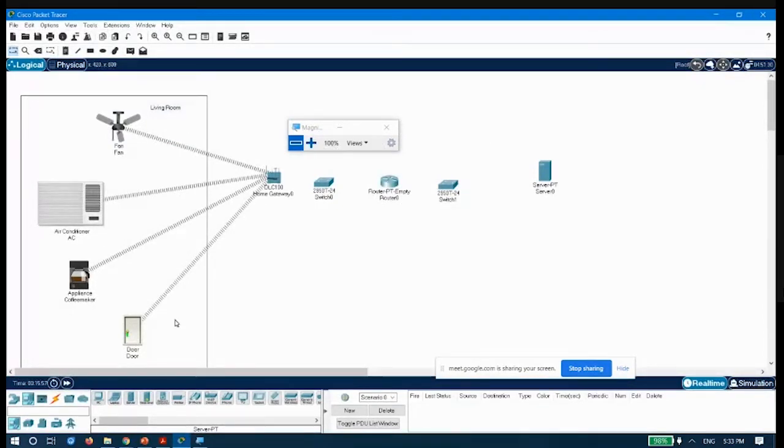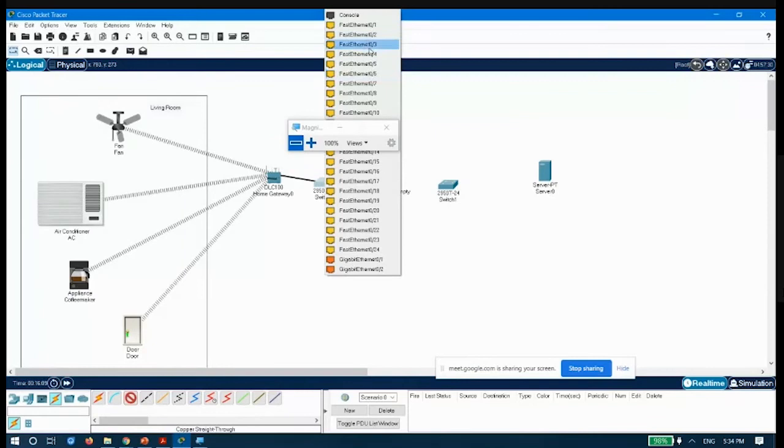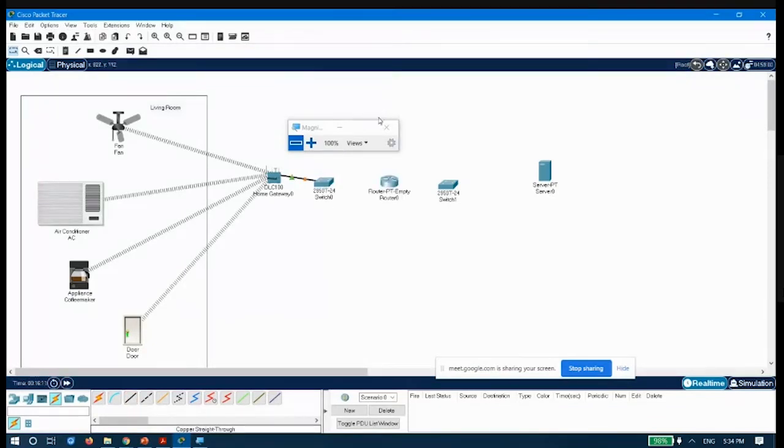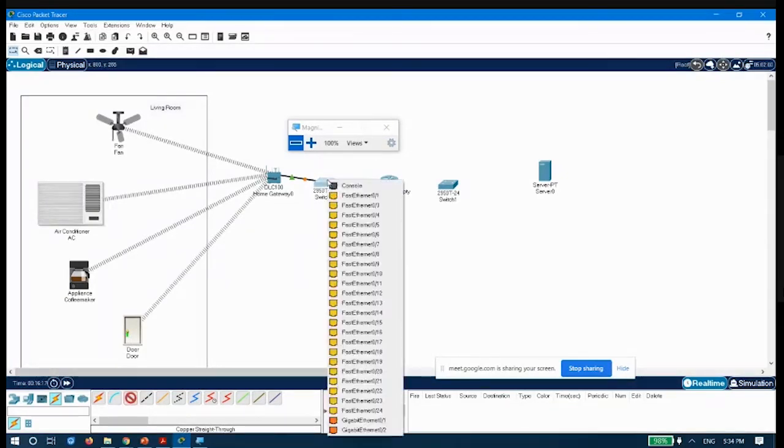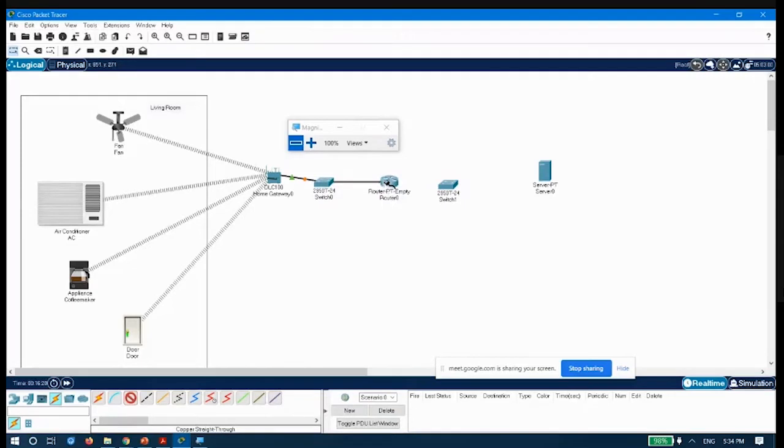The next thing is to connect these networks. Now to connect these, I am using the copper straight through cables. So I will click on this home gateway, and I will connect that to the switch. I will connect that to FastEthernet 0/2 because I will be connecting FastEthernet 0/1 with the router. So let me connect this one with the router. Just remember to which port you are connecting.